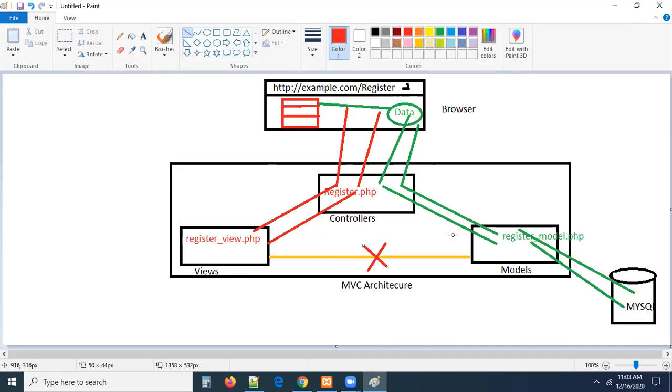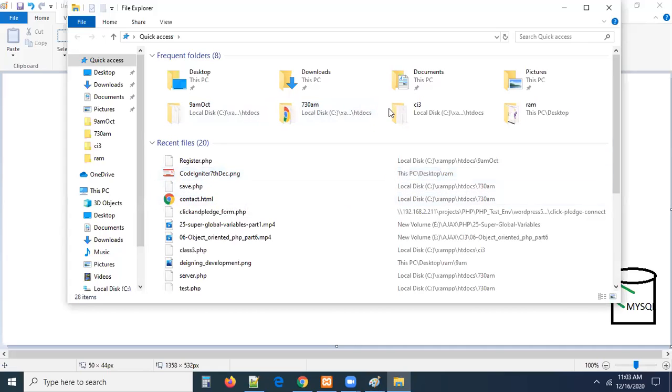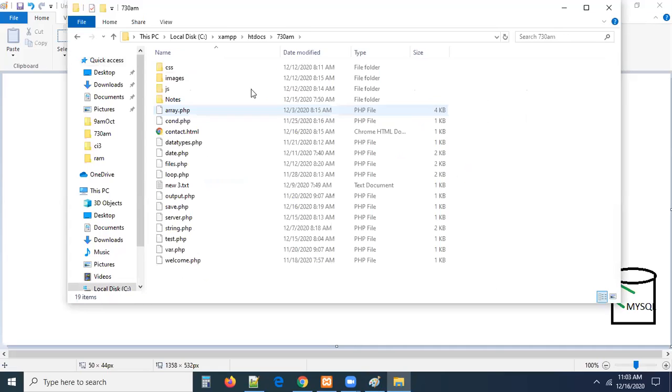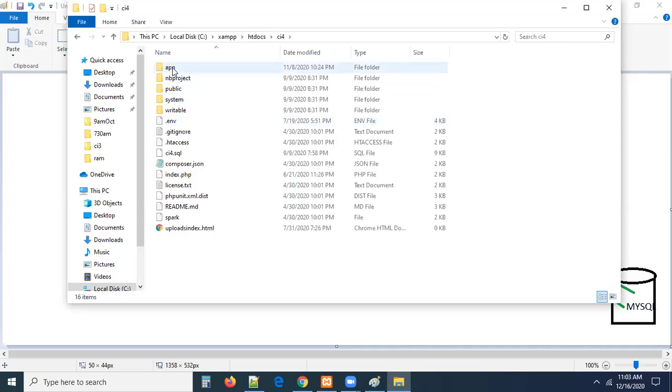Like this, we may have a lot of files in controllers. We have register.php, and now we have login.php in the login view, and here also loginmodel.php, like this. Let me show you some files practically, so that you will also get some clarity. Let me show you an architecture here. One minute, I want to show you one framework.